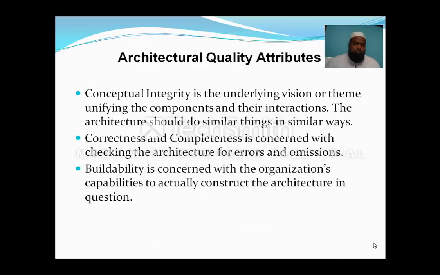software architecture. Buildability is concerned with the organization's capabilities to actually construct the architecture. So, this is one of the main concerns. Deployment is also a concern, along with buildability. Building a software means that I am going to execute it. I will take an example for buildability. Whenever you study the web technology subject, you will see the building of software. You take an editor, and in that editor you work in the Java environment: Java servlets, Java JSPs, JDBC, ODBC concepts. With those concepts you are going to build the software.